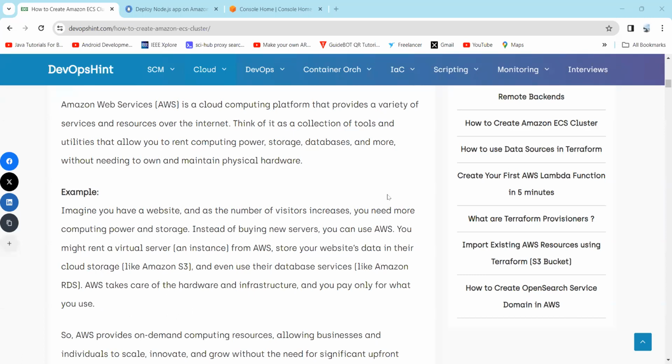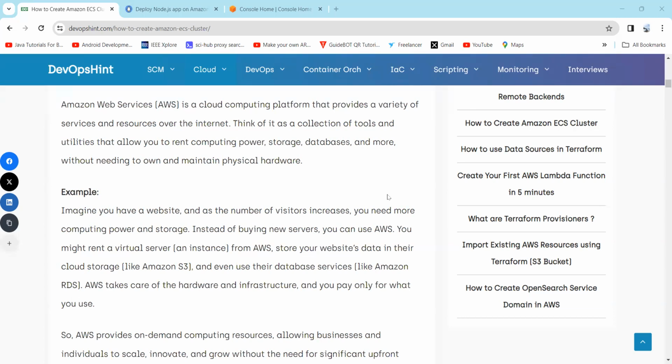For example, imagine you have a website and as the number of visitors increases, you need more computing power as well as storage. Instead of buying new servers, you can use AWS. You might rent a virtual server instance from AWS, store your website data in cloud storage like Amazon S3, meaning Simple Storage Service, and even use a database service like Amazon RDS.